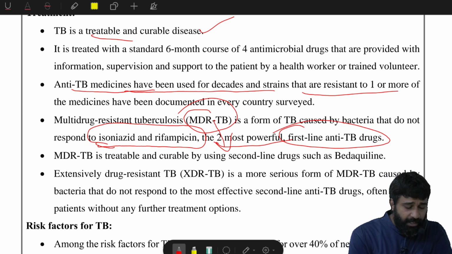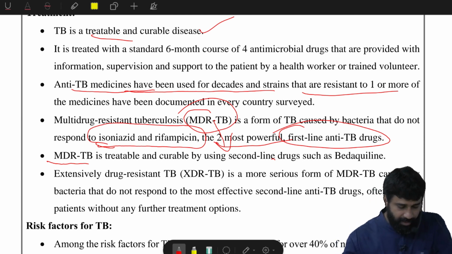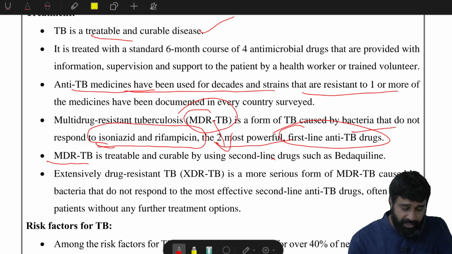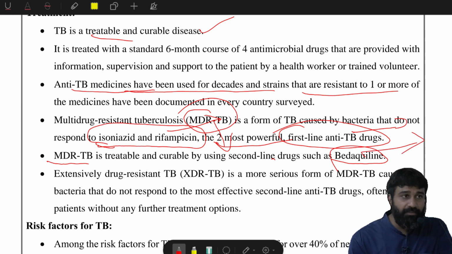Next, MDR TB is also treatable and curable with second-line drugs. If the first-line TB drugs, isoniazid and rifampicin, fail because the bacteria don't respond to isoniazid and rifampicin, the second most powerful line of drug is bedaquiline. If bedaquiline also doesn't work, then the condition turns into XDR TB.